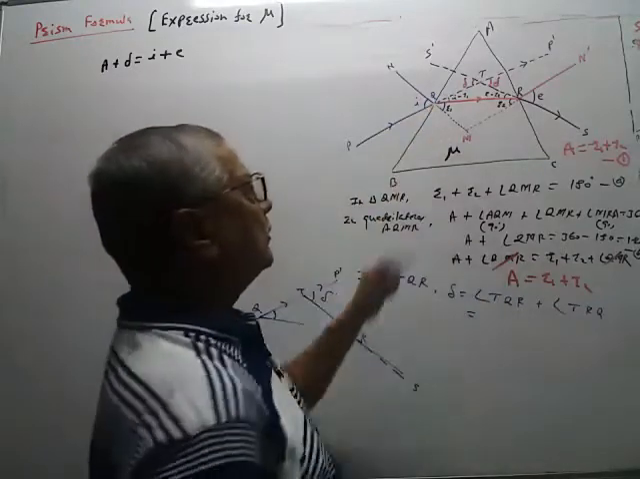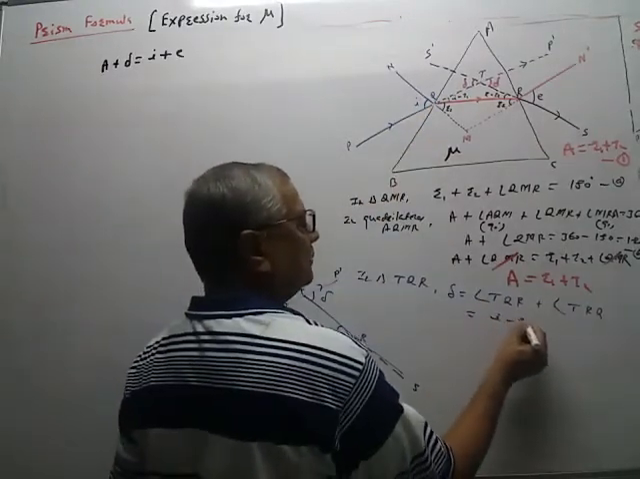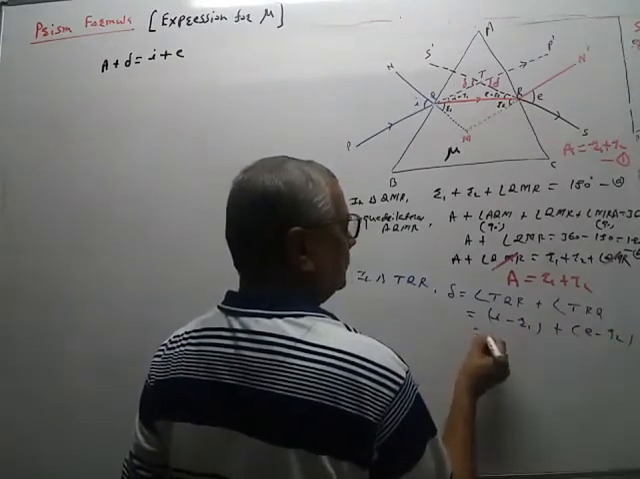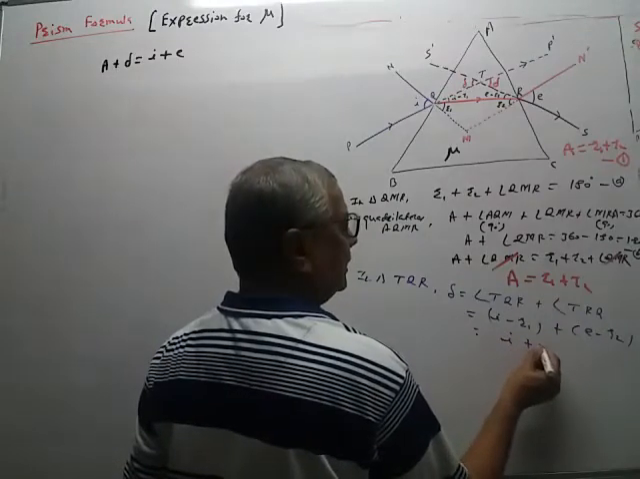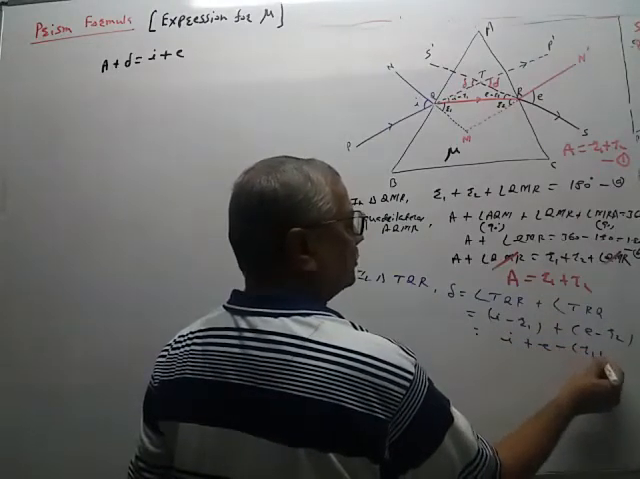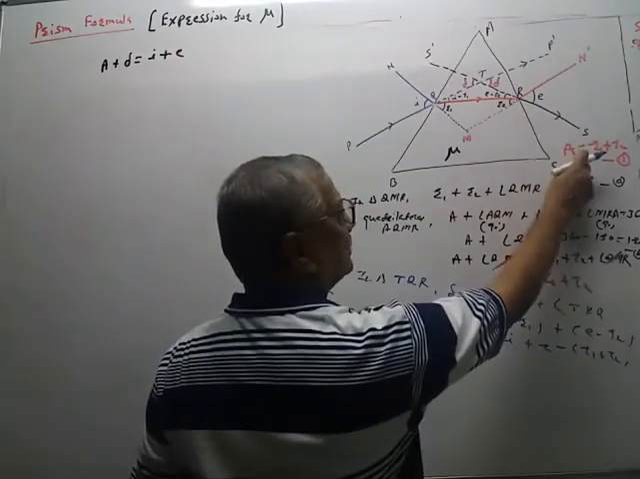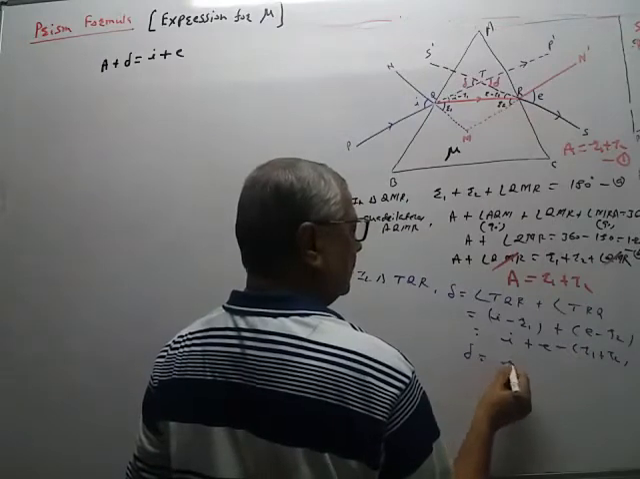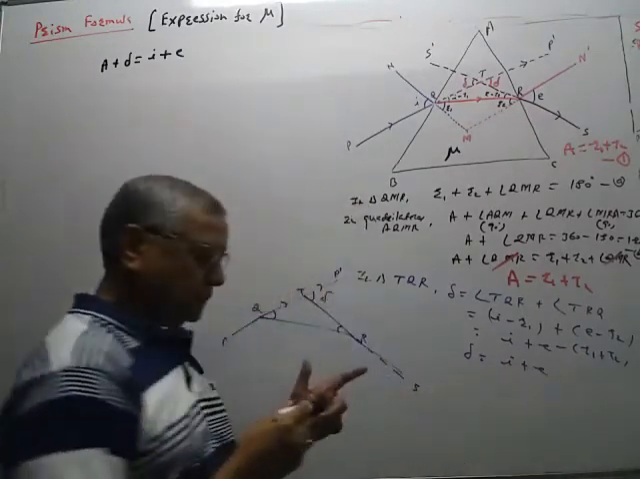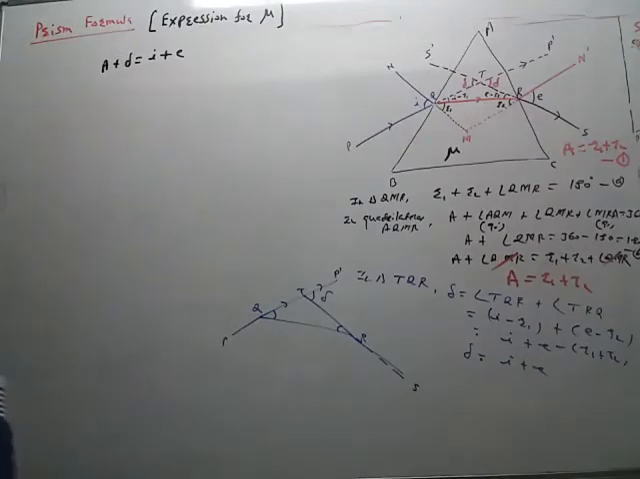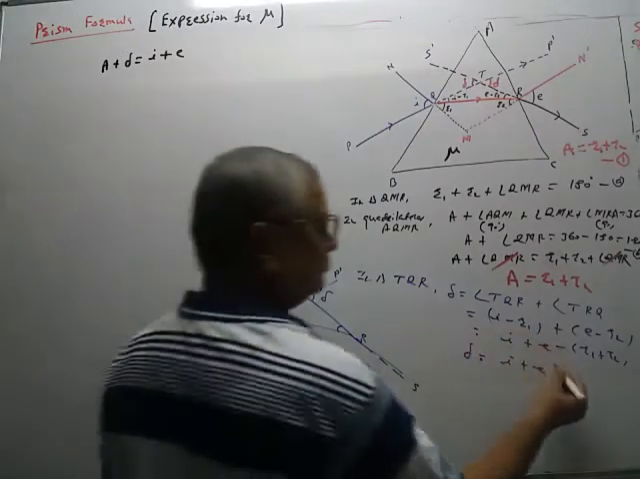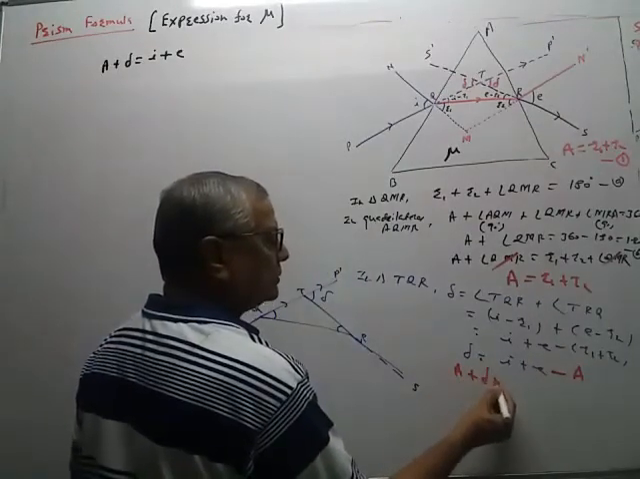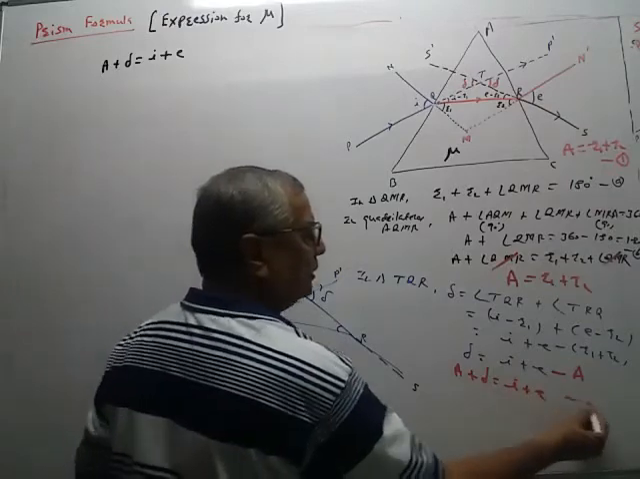आणि हे दोघे अँगल फिगरमध्ये ऑलरेडी आपण ऍड केलेले. This is I minus R1 plus E minus R2. So if we open this, then I plus E minus into bracket R1 plus R2. But by equation 1, R1 plus R2 is equal to A. So delta is equal to I plus E, and this bracket is minus A. So this minus A will become plus. So A plus delta is equal to I plus E. This is equation second.